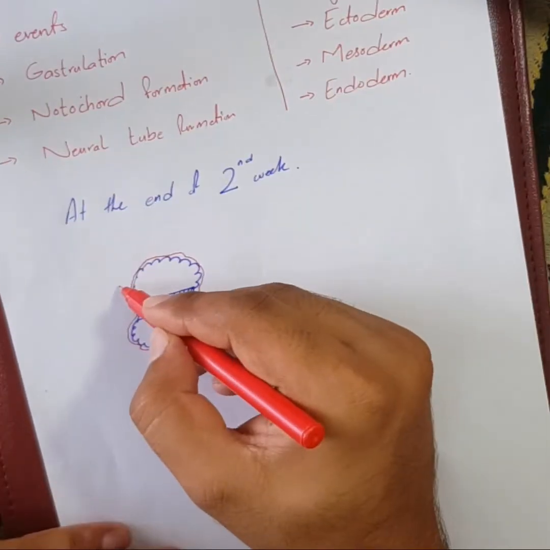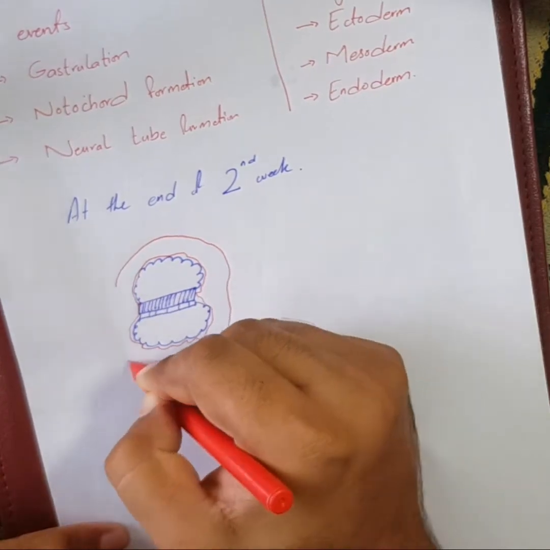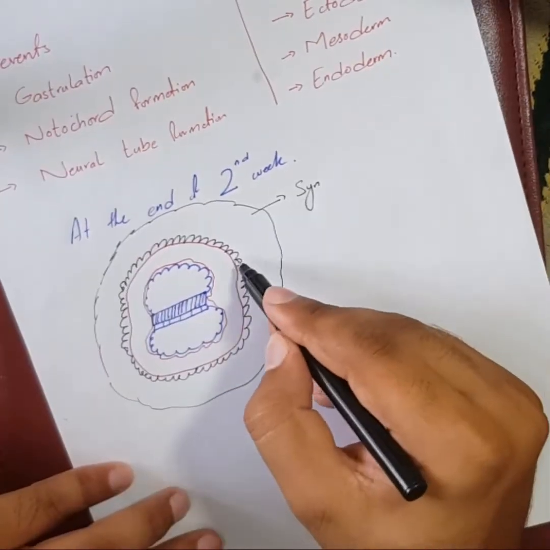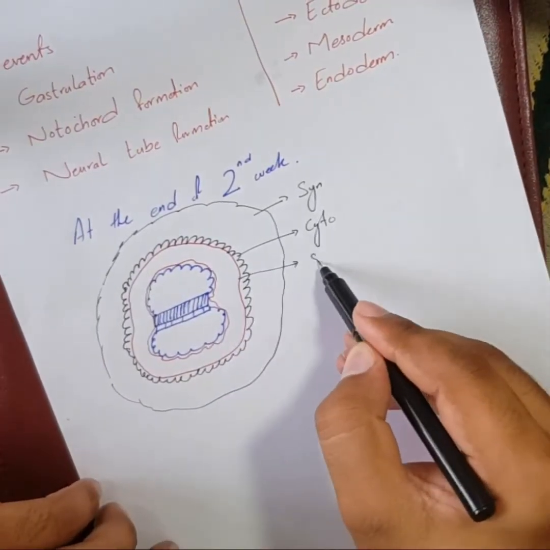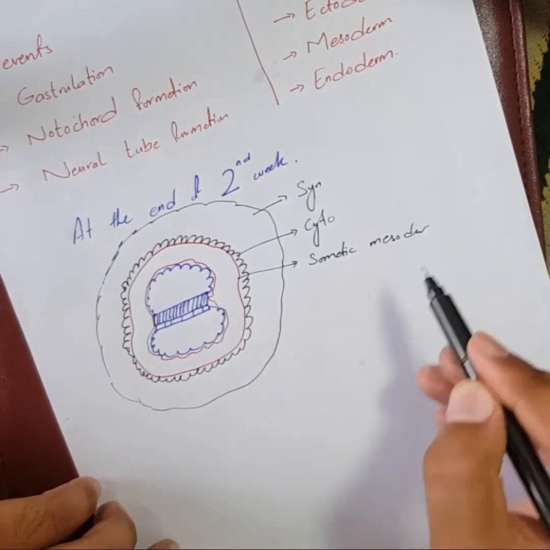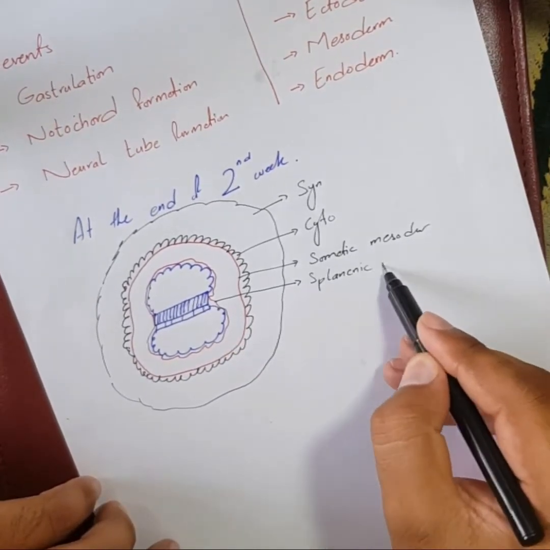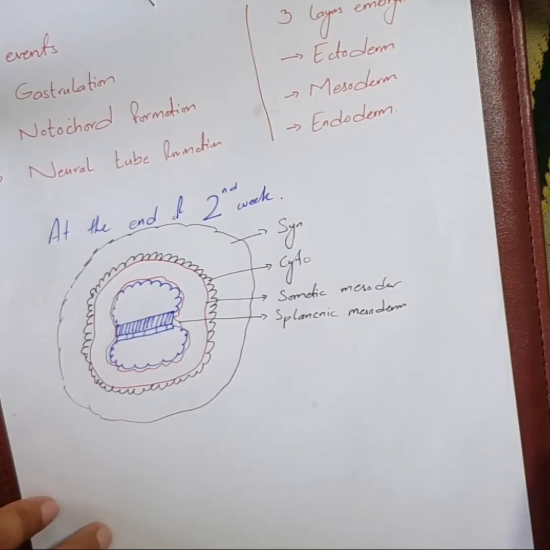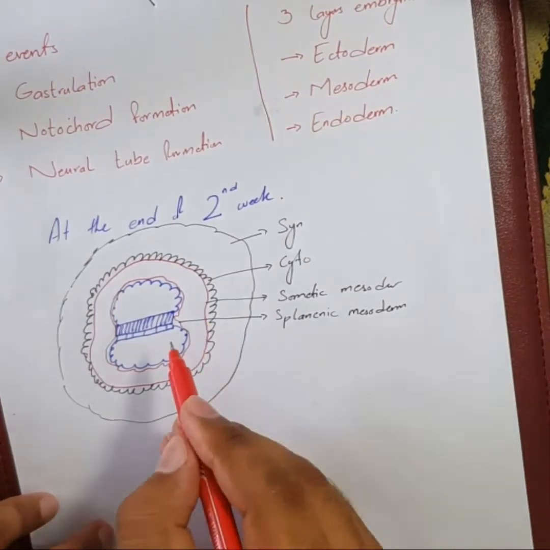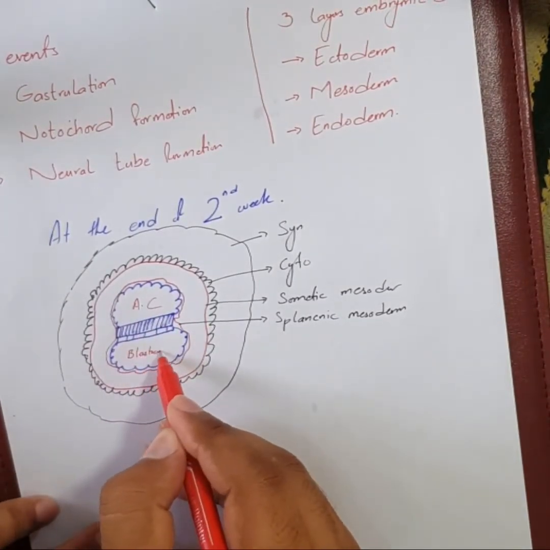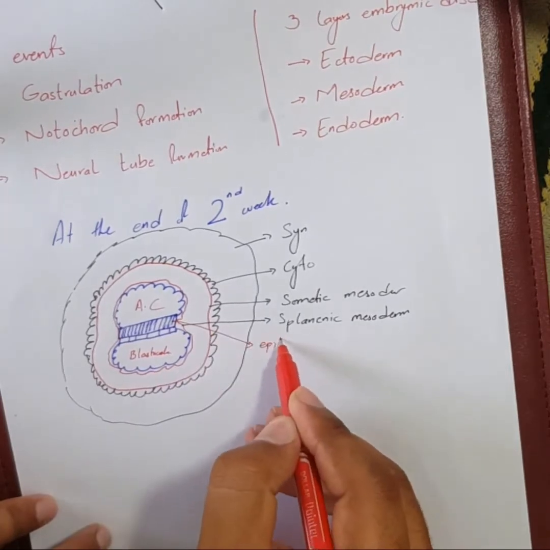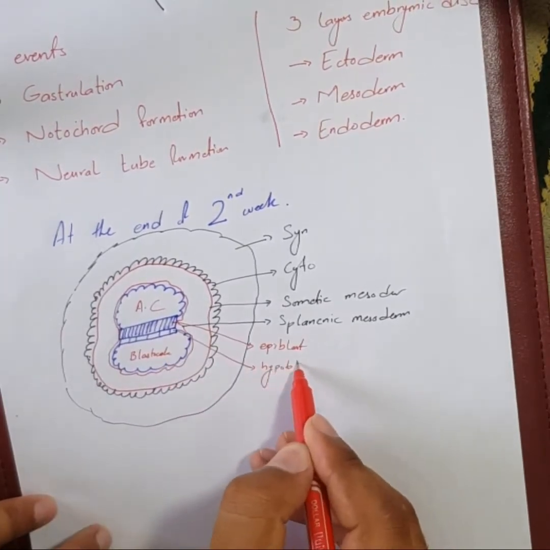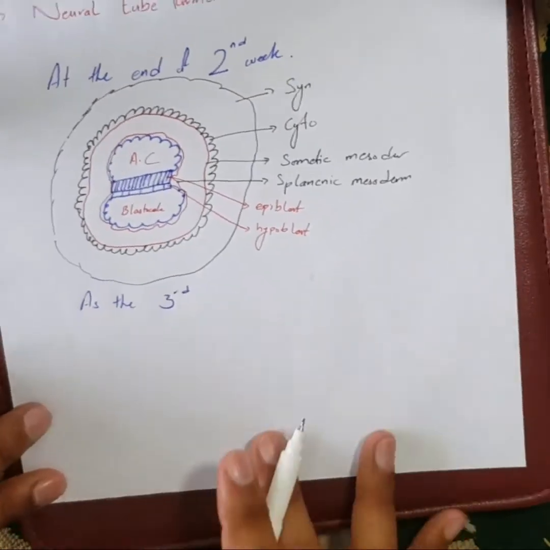At the end of the second week of development, this embryo was fully implanted inside the endometrial wall, and this embryo consisted of the central 2 layers, epiblast and hypoblast layers, and 2 cavities, the amniotic cavity and the blastocele cavity, with the extraembryonic mesoderm with its 2 layers, and the cytotrophoblast and syncytiotrophoblast.